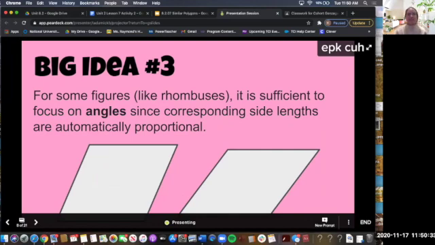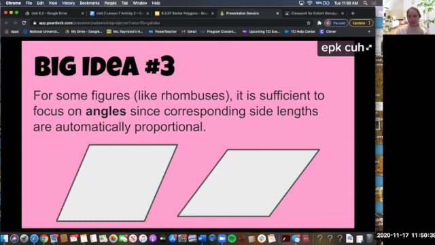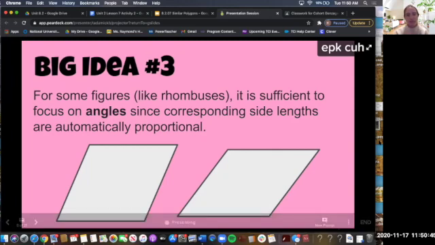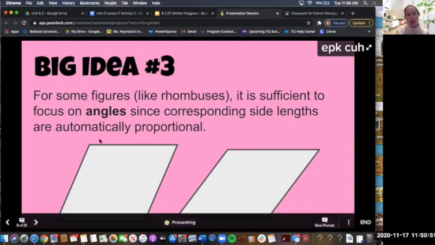All right. Big idea number 3, our last one. For some figures like rhombuses, which these are both rhombuses on the screen, it is sufficient to say, that means it's enough to focus on angles, since corresponding side lengths are automatically proportional. So this means that unlike squares and rectangles, when we have 2 rhombuses, we're not going to focus on their side lengths. We're only going to focus on their angle measures, because if you can see in this picture, it looks like their angle measures are different.